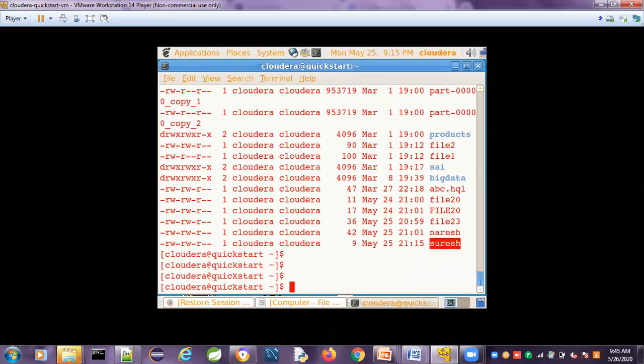Suppose I want to hide this file. When I display the list with the ls command, I don't want to list this file. That means I want to create this file as a hidden file. The file is actually there, but it cannot be visible. That is the hidden file. I want to create the hidden file: cat greater than, with the help of the dot symbol, dot file name.